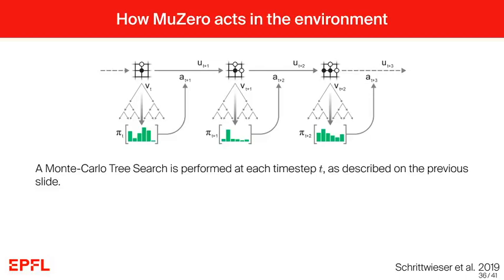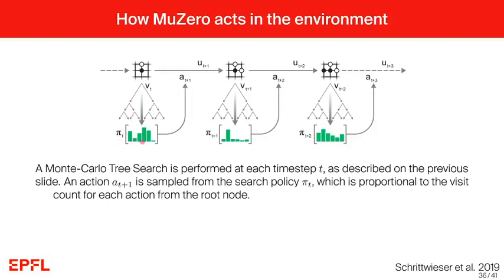How is MuZero then acting in the environment? It is basically exactly in the same way as AlphaZero is acting. So a Monte Carlo tree search is performed at each time step t, as described on the previous slide, and represented here with this little graph. The output of this Monte Carlo tree search is this policy pi t that we have seen in the part on AlphaZero, which consists basically of the counts for the different actions that can be taken in the leaf node.